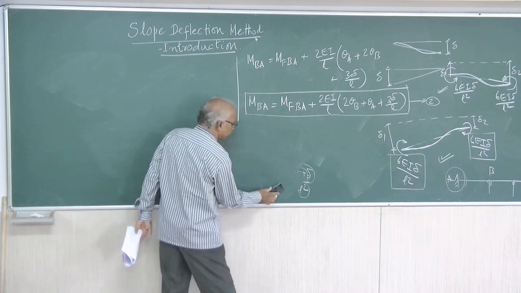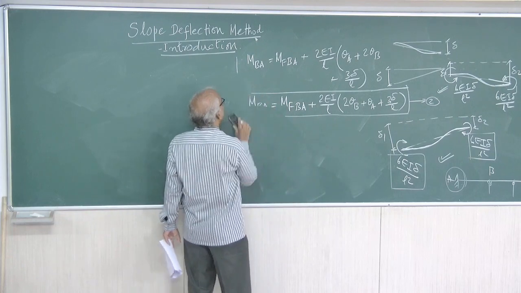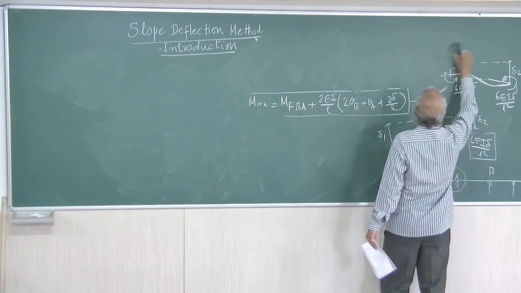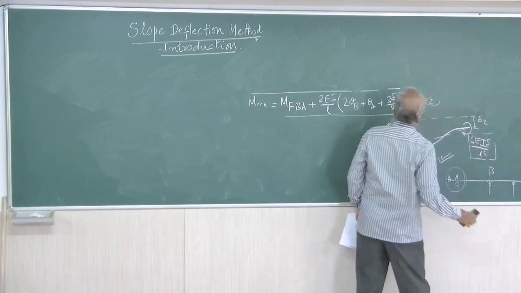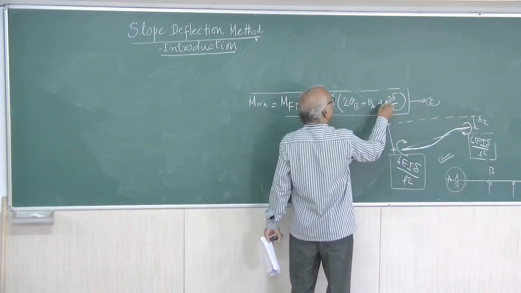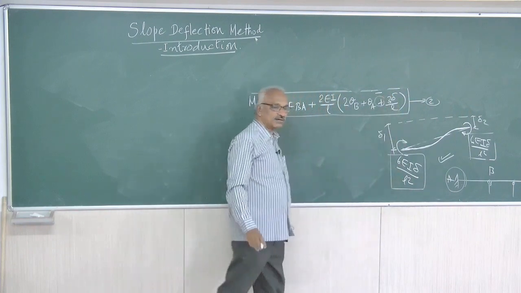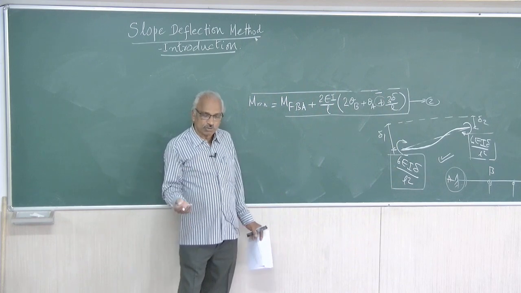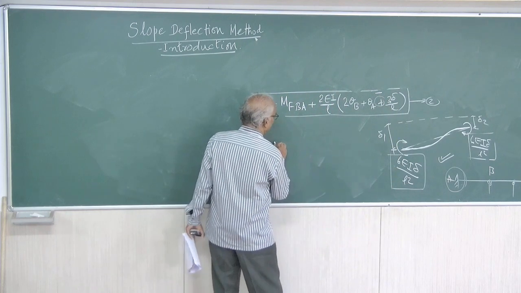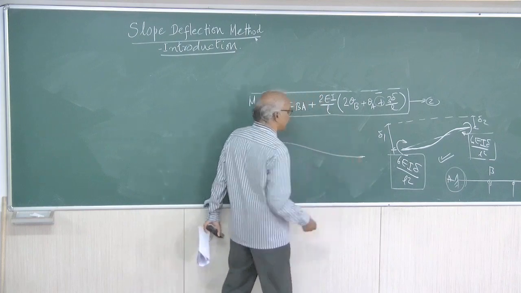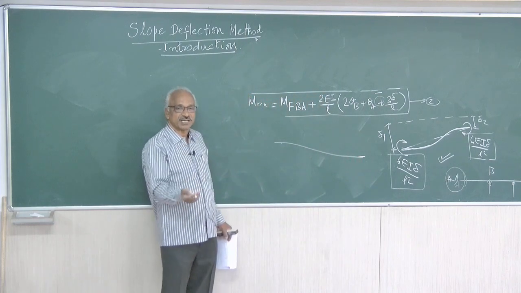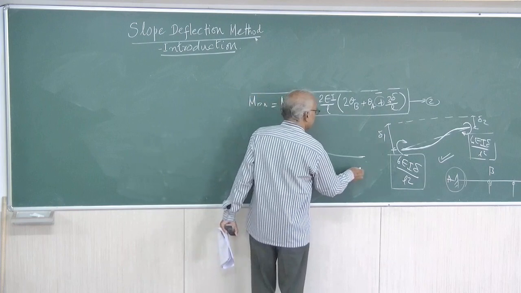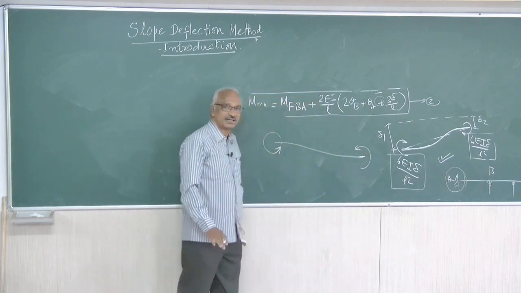I will tell you the procedure. We have taken all values in the positive sense. Actually, in most of the books, this will be given as minus. So the viewers or readers need not get confused. In those books, they have taken, compared to the left support, the right support is assumed to settle more. Therefore, we know this moment is minus 6A delta by L square. This is also minus 6A delta by L square.